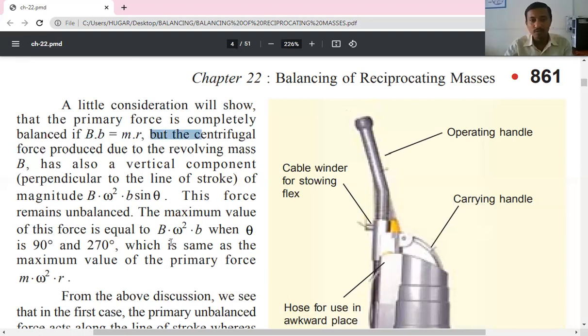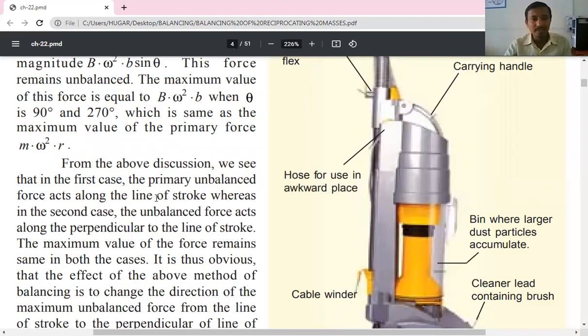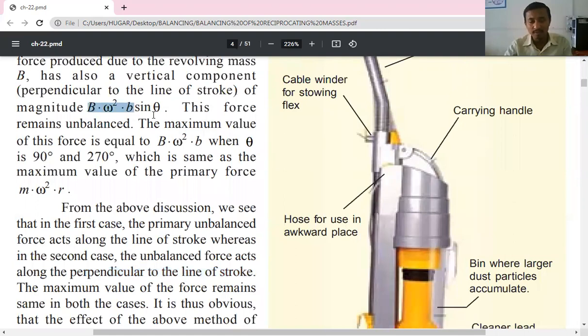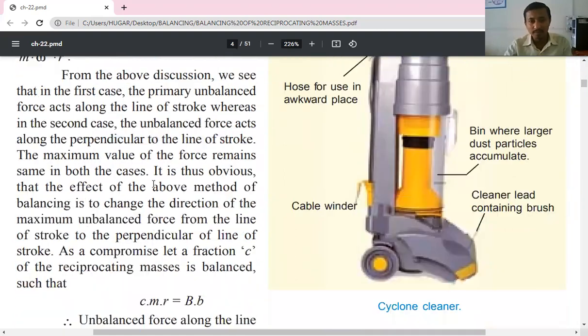The maximum value of this force is equal to B omega square b, when theta is 90 degrees and 270 degrees, which is the same as the maximum value of the primary force M omega square R. So from the above discussion, we can say that the primary unbalanced force acts along the line of stroke, whereas in the second case, the unbalanced force acts perpendicular to the line of stroke. You can see here, this is the secondary vertical component, so it is perpendicular.